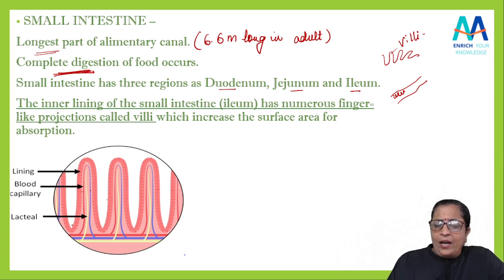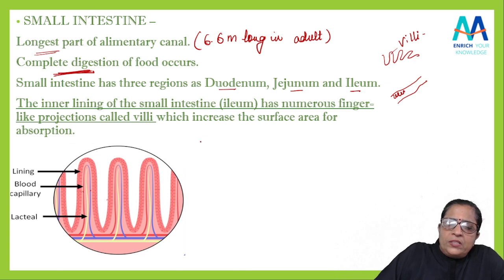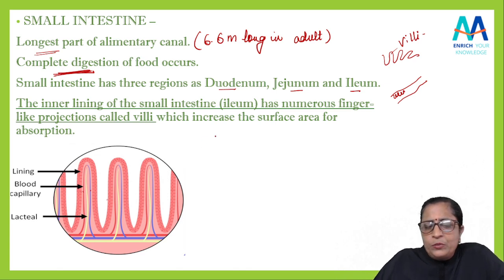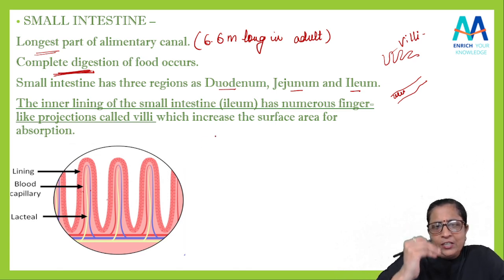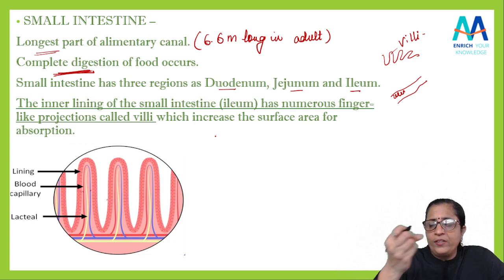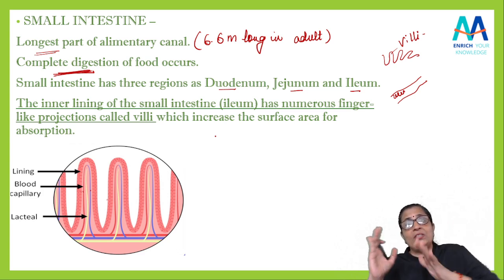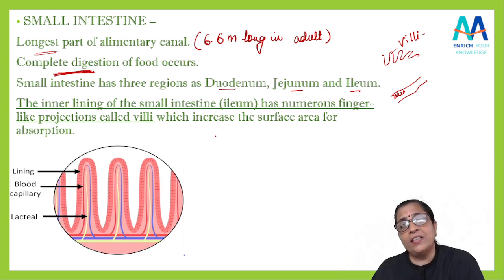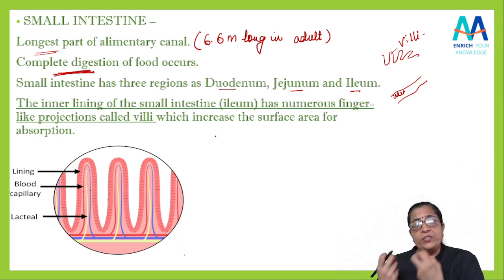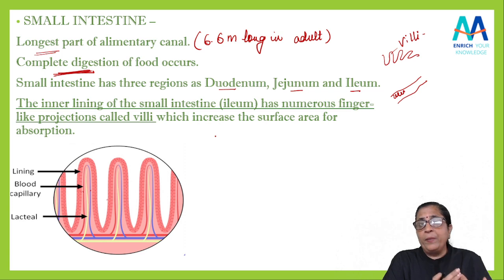Got it? Now, the duodenum, if I want to talk about this duodenum, so duodenum, students, it is a proximal part, as I told you, the starting part, and it will receive the secretion from the liver as well as pancreas. So pancreas और liver हमने associated glands या digestive glands की तरफ से लिए, वहाँ पे जो secretion बनते हैं, the secretion that are formed there, they will be coming into the small intestine.